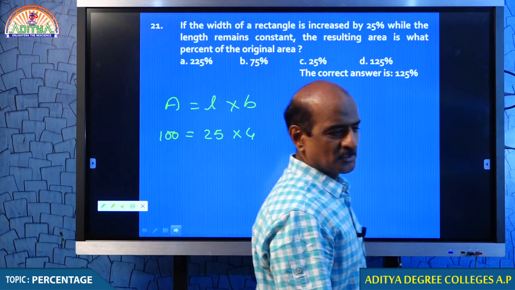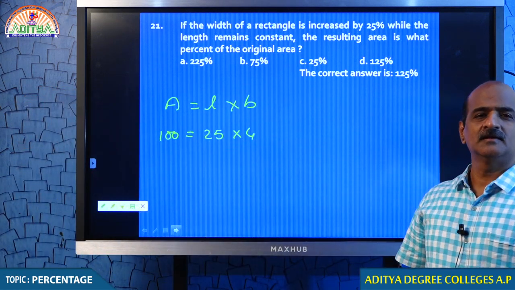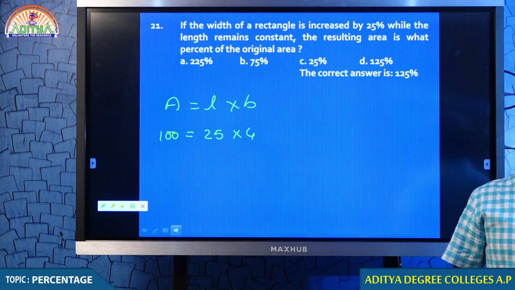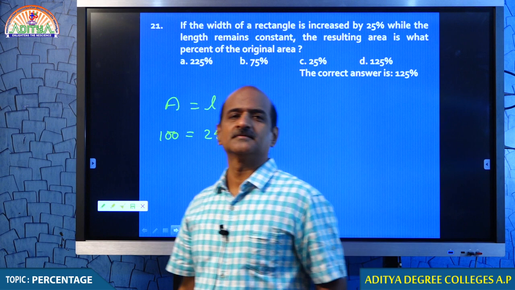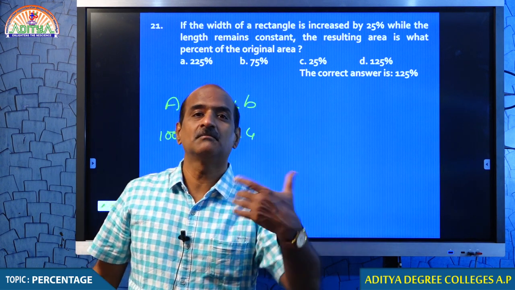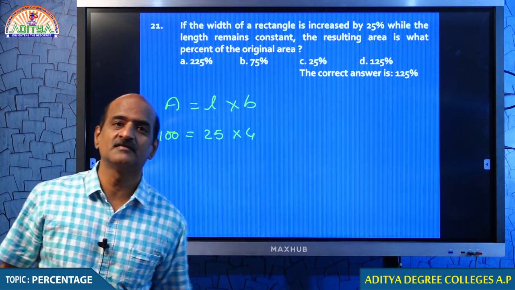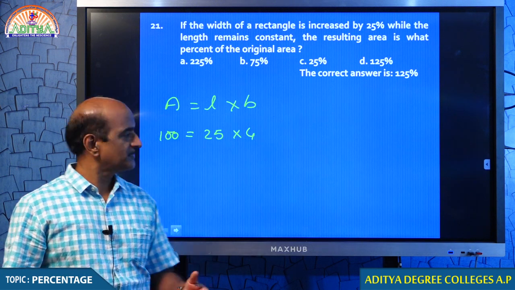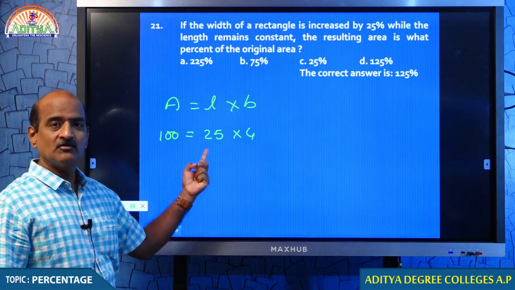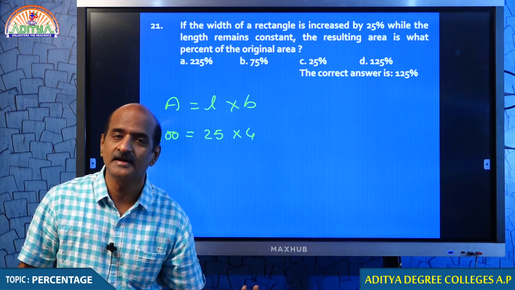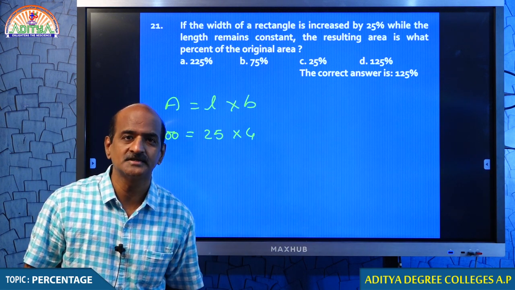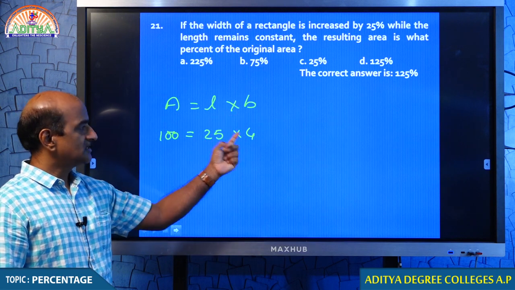The original values are not given, but I am using my common sense. That is the reason we call it aptitude. Let me suppose L is equal to 25, in percentages. You can take any number because you will be getting a percentage. Breadth is equal to 4.